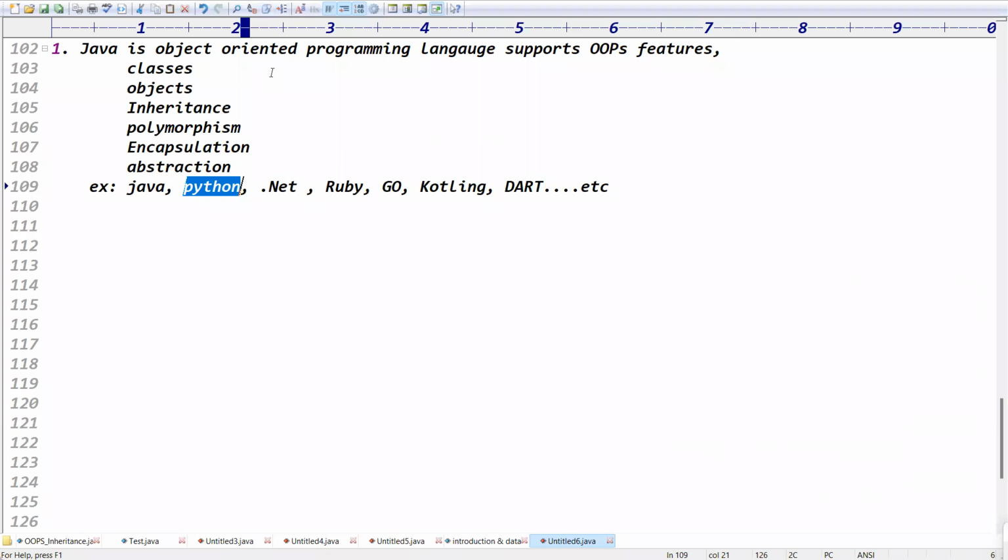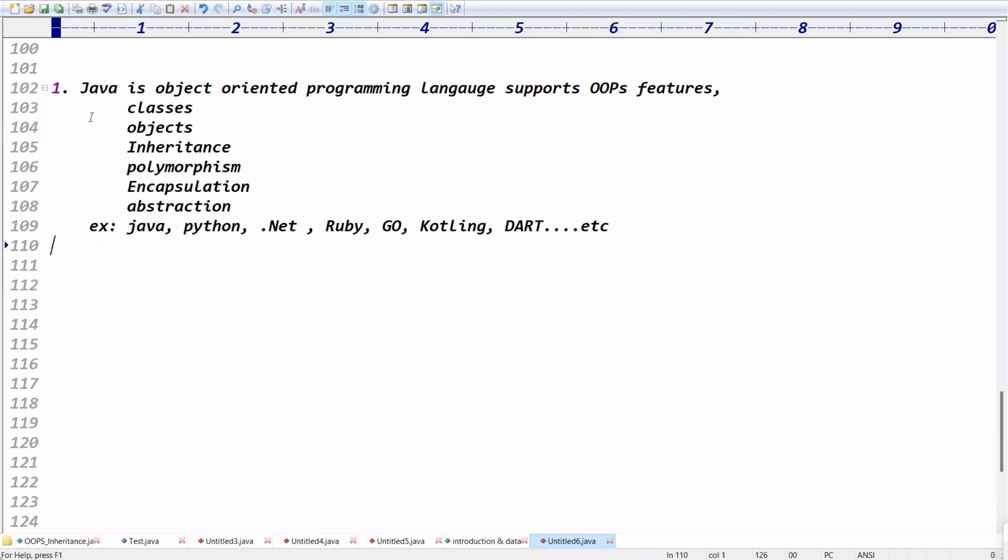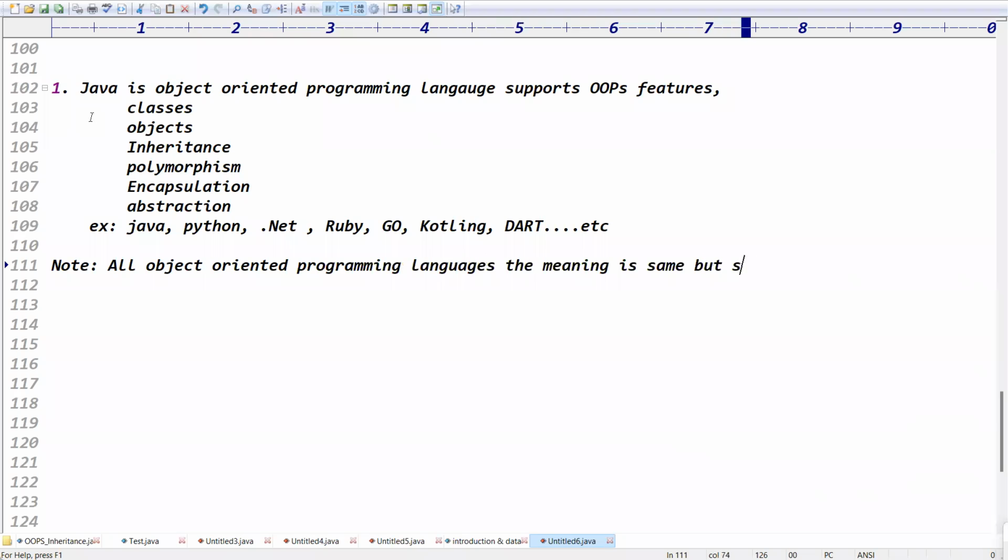So what is the note we understood? Java is an object-oriented programming language that supports OOPs features like this. In all object-oriented programming languages, the meaning is the same, but the syntax differs, right? Exactly. You got the point, right?